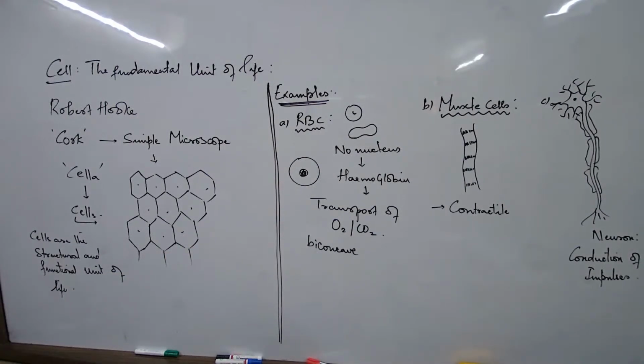Check spelling, H-A-E-M-O-G-L-O-B-I-N. Hemoglobin, which helps them to carry out the transport of oxygen and carbon dioxide.